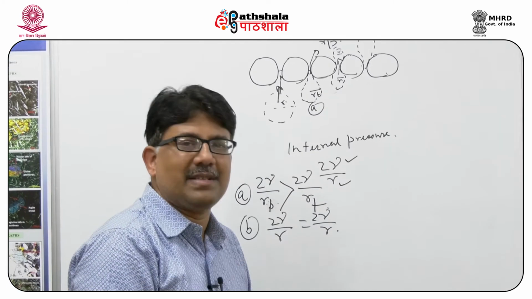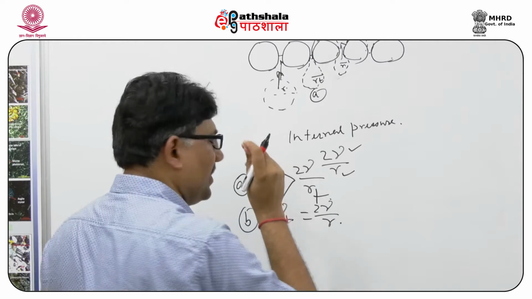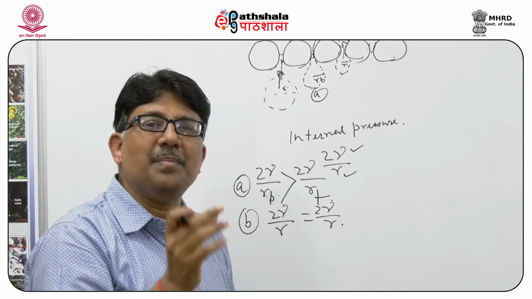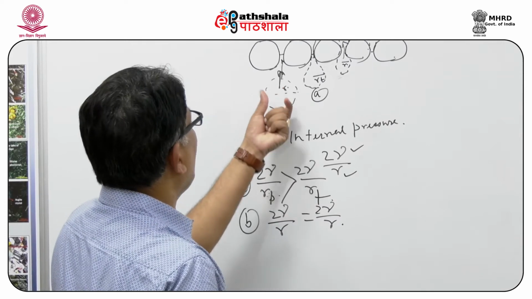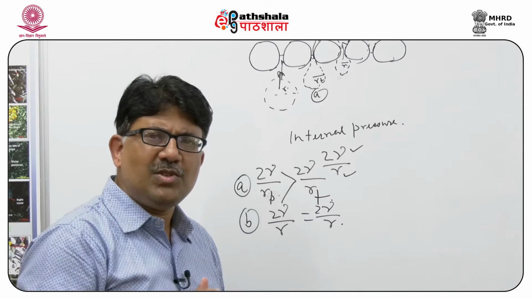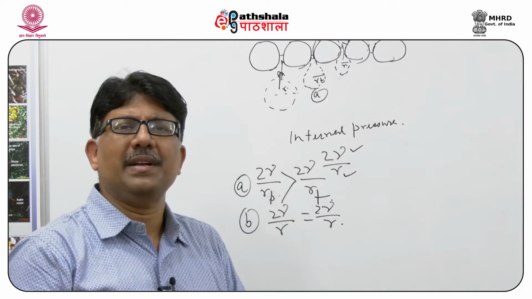So the two very important effects are the buoyancy force and the internal pressure, which allow the larger oil globule to pass through the narrow pore throat.